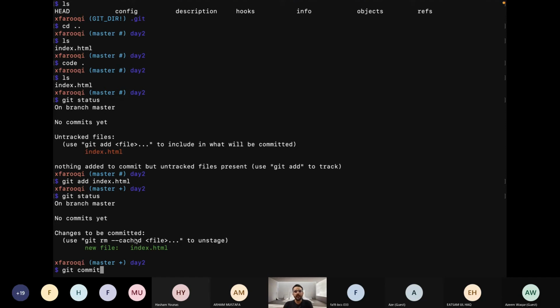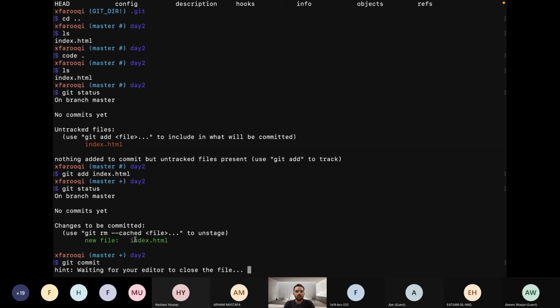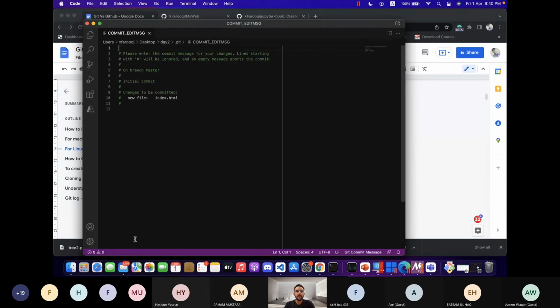First is git commit. It basically opens VS Code, and in VS Code we will write a message about the commit, about the snapshot. Like I've told you before, if we are taking a snapshot, then we will write a message behind that snapshot, and this message clearly tells why this snapshot is being taken. So I will hit enter, git commit. It just opened VS Code.